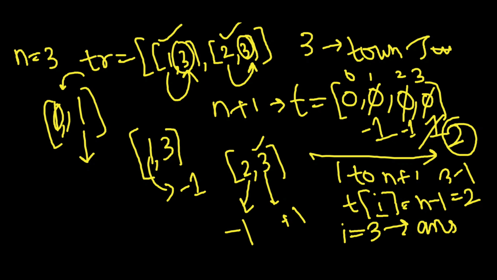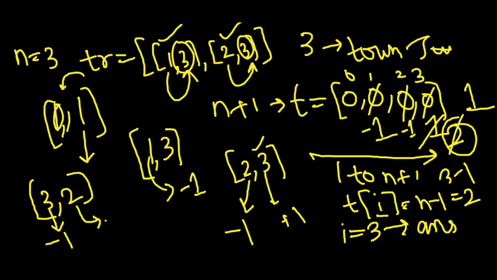Let's say what if the condition is not true. When we say that there is another trust, like can we say that 3 is trusting 2. Now in this case 3's trust will be decremented by 1, so 3 will become 1, and the trust of 2 will be incremented by 1. So can we say it will become 0? And now when we iterate, we find that no person has trust equal to n minus 1. So we just return minus 1 in this case.